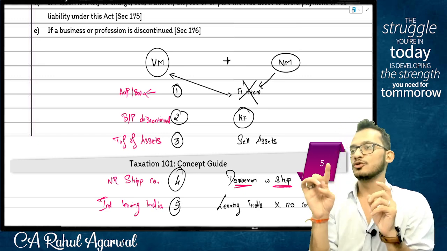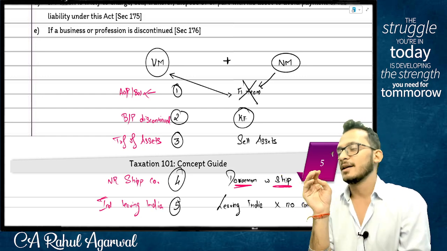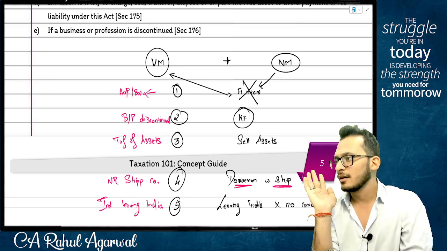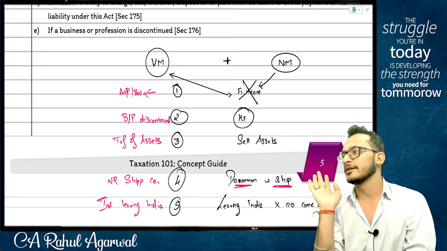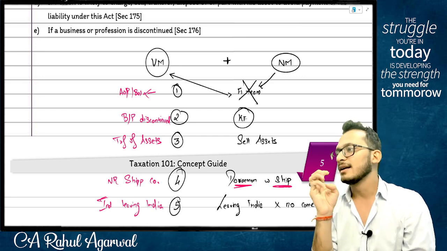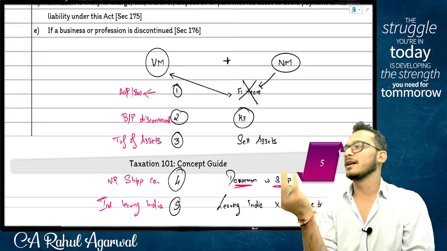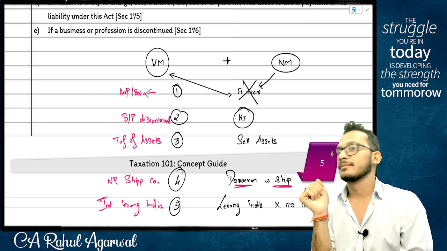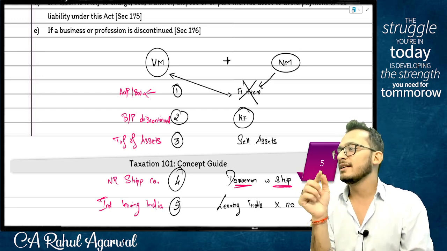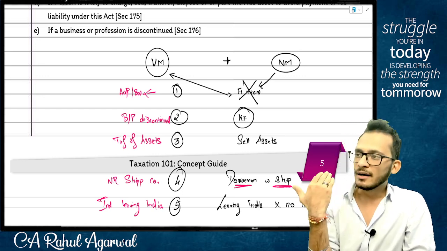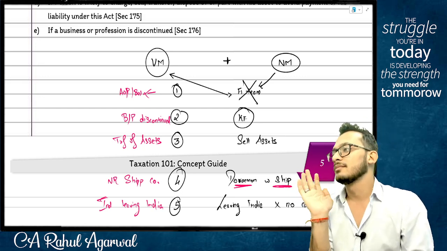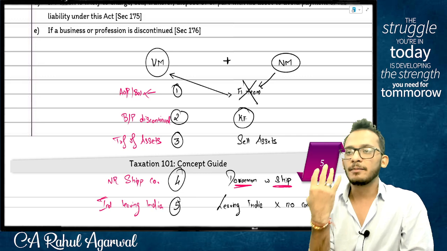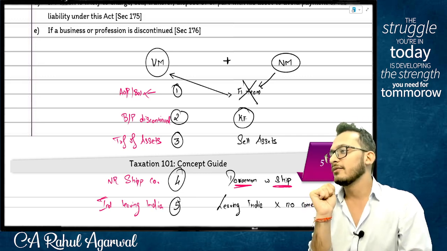If you choose to put something of PGBP under IFOS, something of CG under HP, something of HP under salaries, your whole chapter is wrong, because the model itself is different. Every chapter works in its own fashion. Something may be allowable under PGBP but may not be allowable under CG. Something may be allowable under CG but may be exempt under IFOS. Difference of opinion happens in every chapter. So one small mistake in classification, you can stop working, because everything else after this is wrong. Step number 4, classifying your income into 5 heads of income.